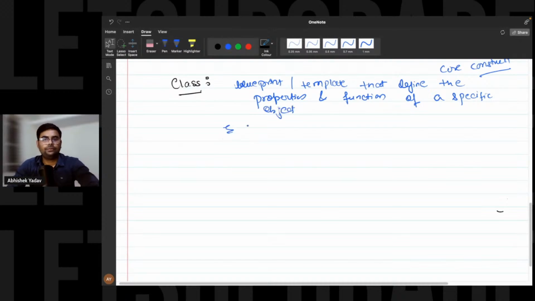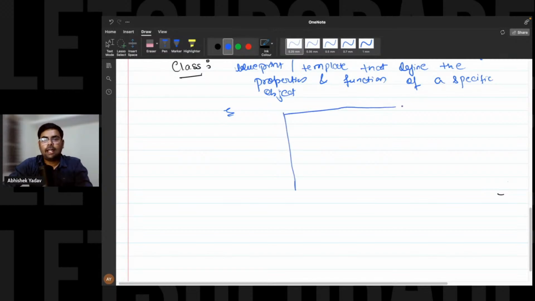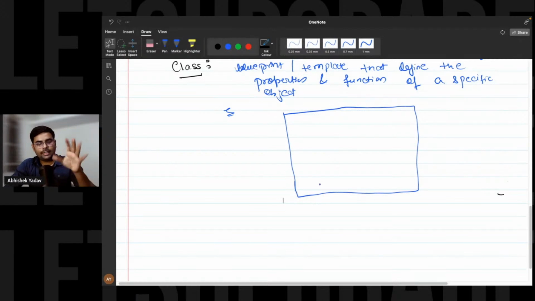This is clear. So let's take one example. Let's assume we have to construct a building, and in the building we have to construct multiple flats. So we will go to the architect, and the architect will create a blueprint or template for your flat.